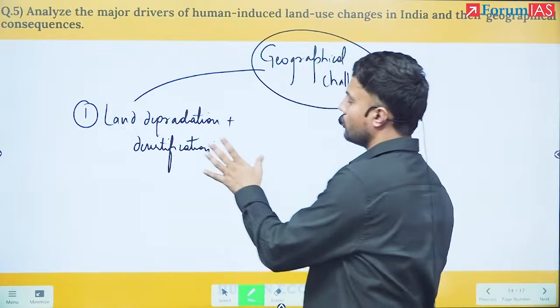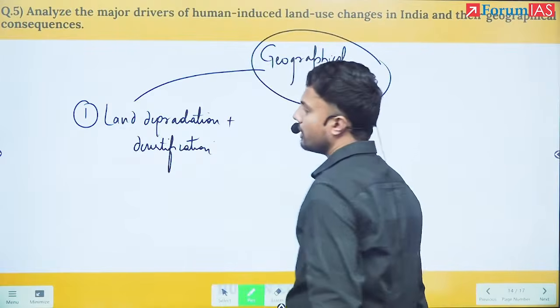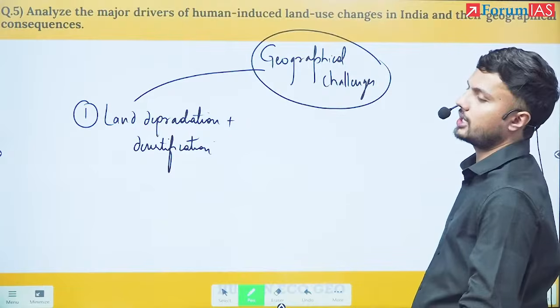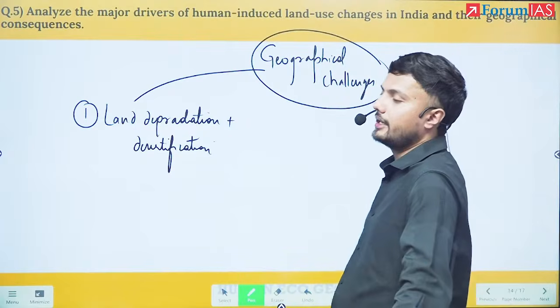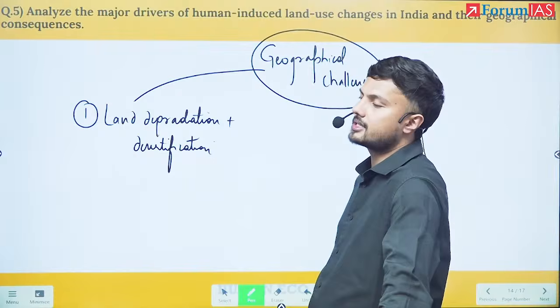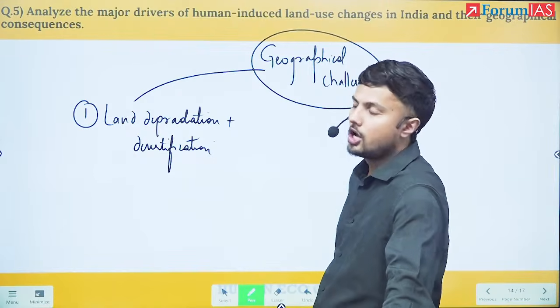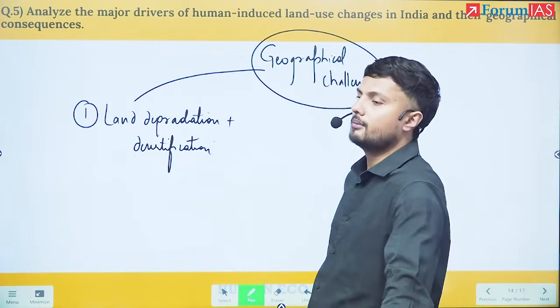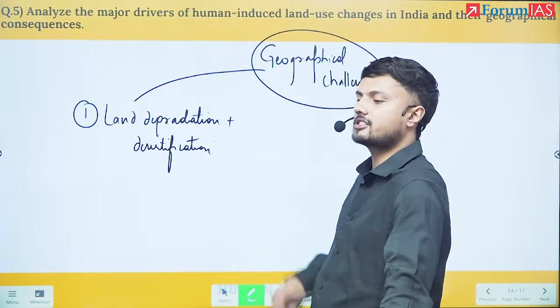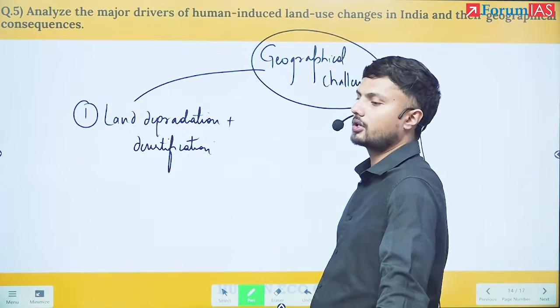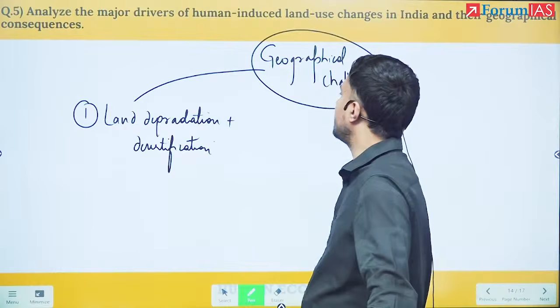This is one of the most important. Here you could have talked about the mining areas of the Chota Nagpur Plateau, the indiscriminate usage of fertilizers in the Green Revolution areas, or saline ingress because of greater extraction of groundwater in the coastal regions of India.